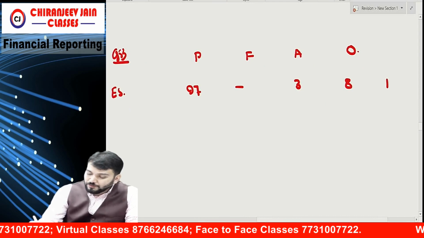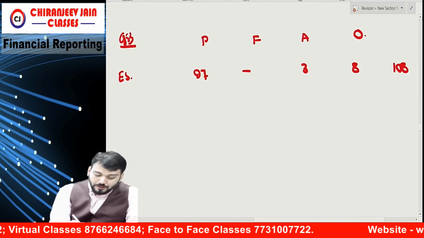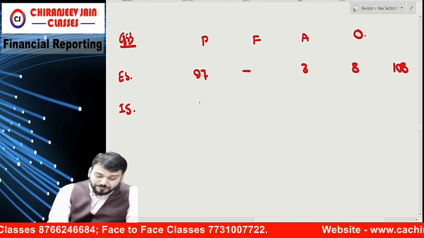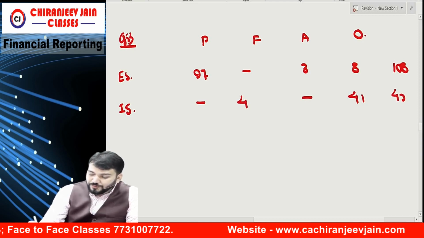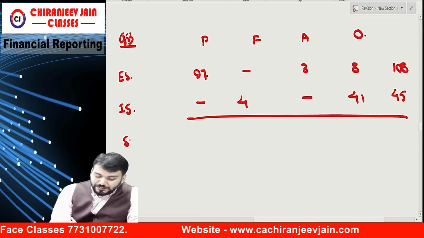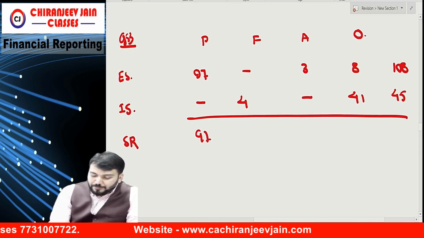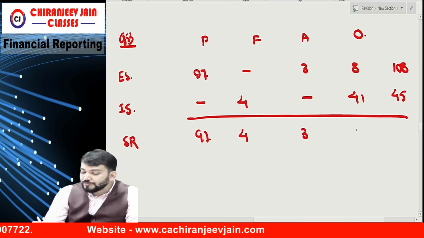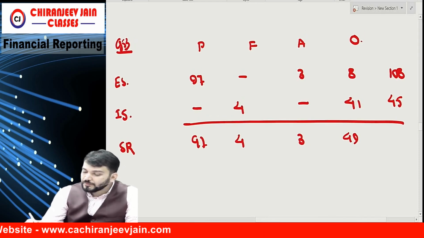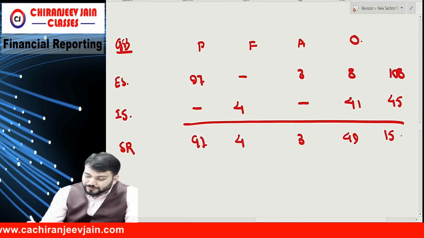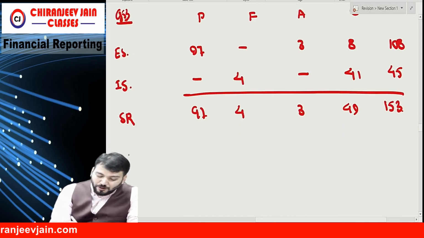Total is 108. How much internal sale? Nil, 4, nil, 41, total 45. So what is the segment revenue? 97, 4, 3, 49. And this becomes how much? 153.